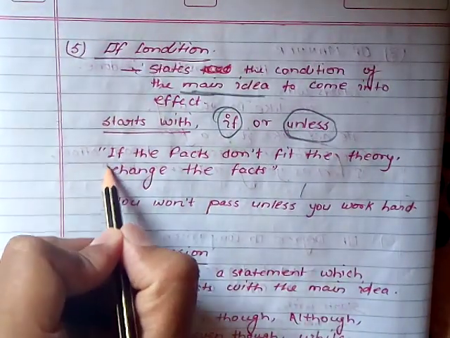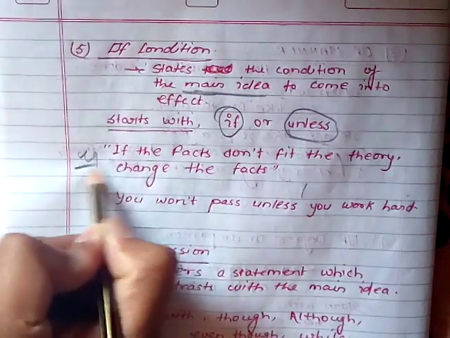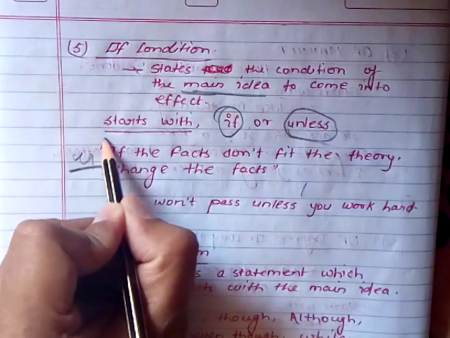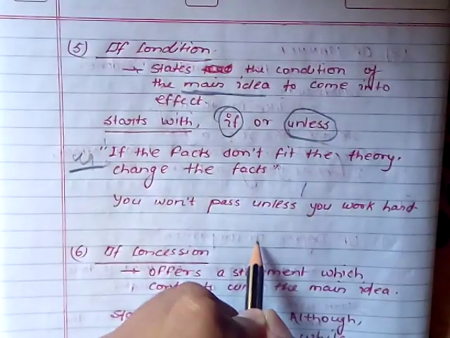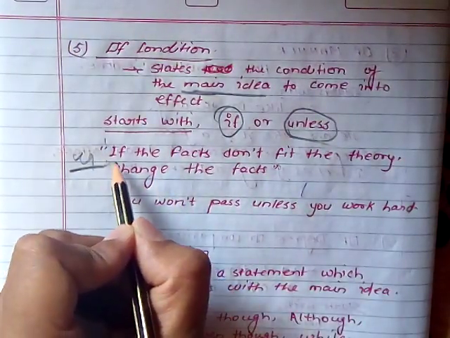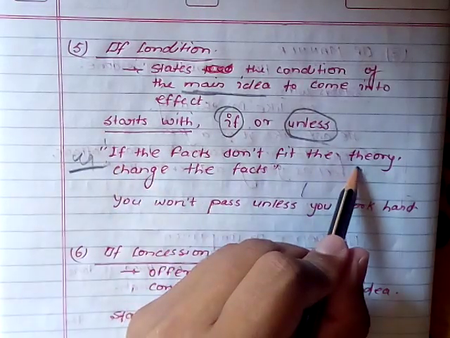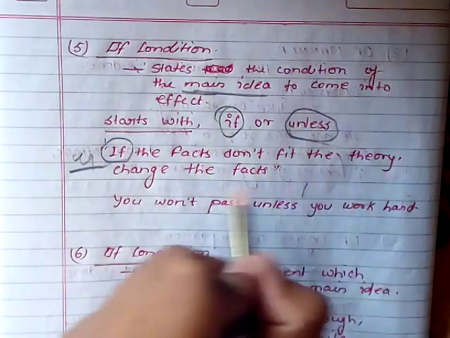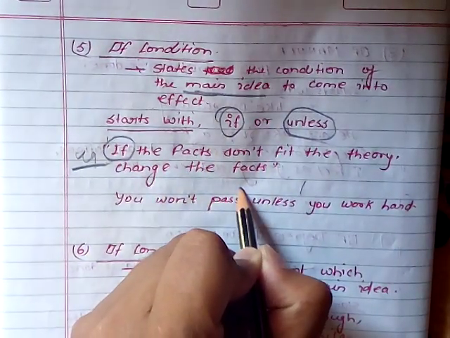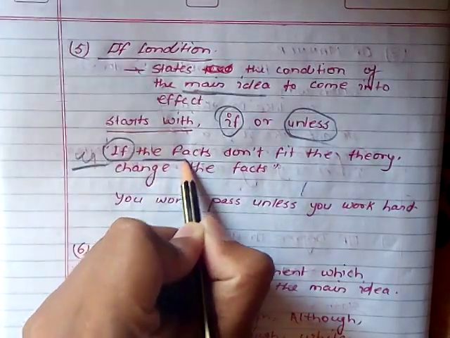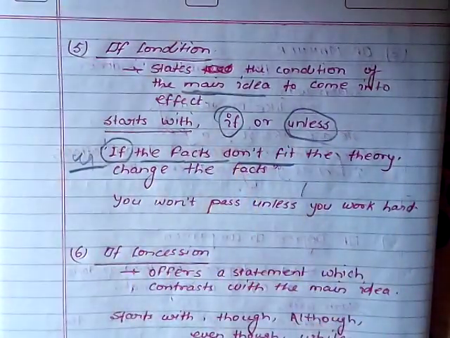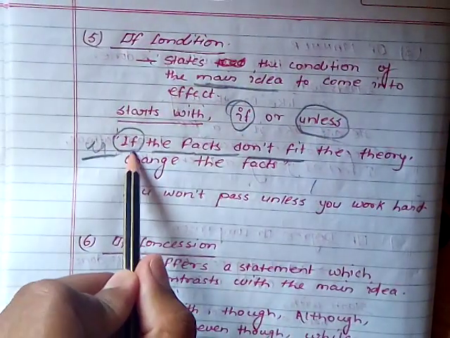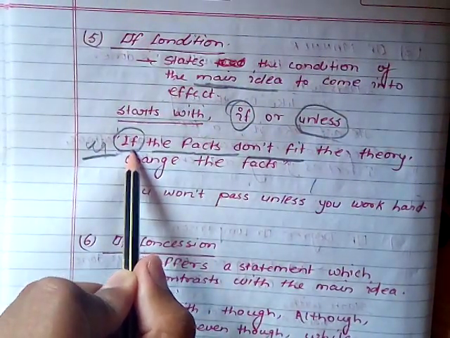In this example, you find: if the facts don't fit the theory, change the facts. This is a very famous quotation of Albert Einstein. Understood? This part is called the adverbial clause of condition. The facts don't fit the theory often starts with if, which means there is a condition: अगर ऐसा हुआ तो होगा.